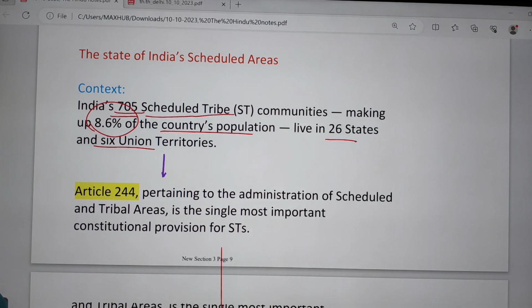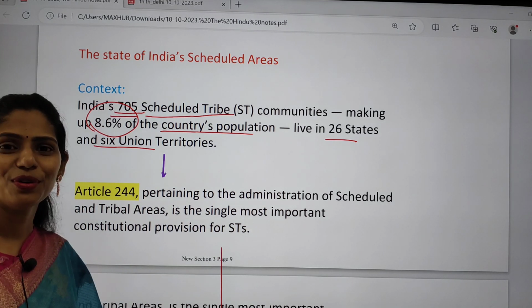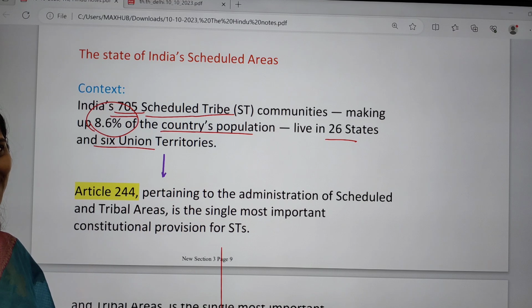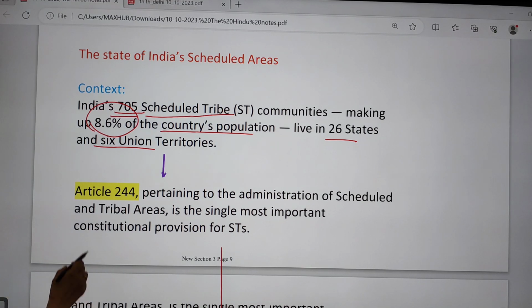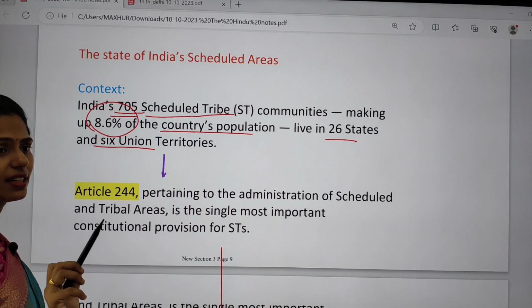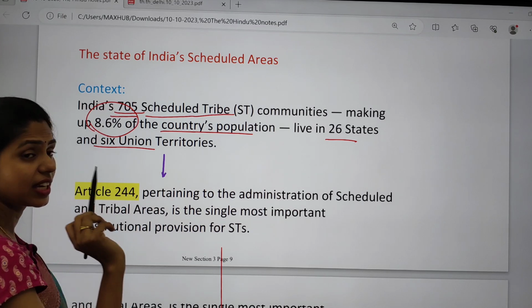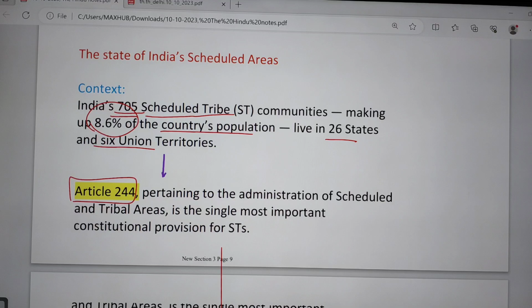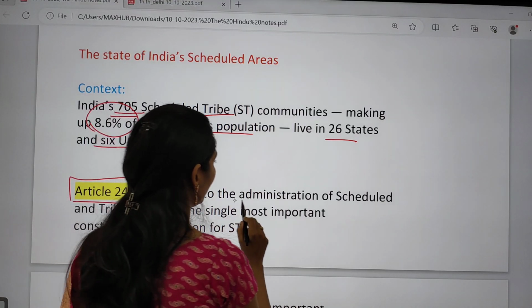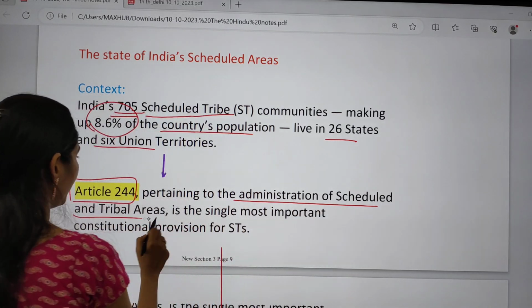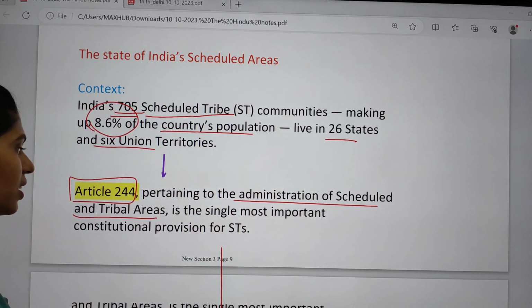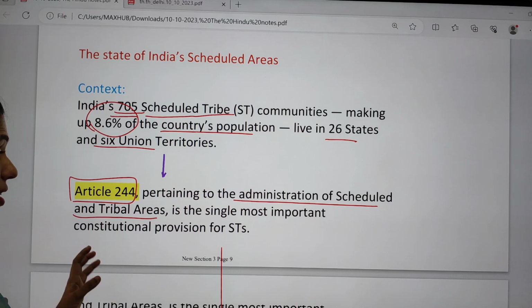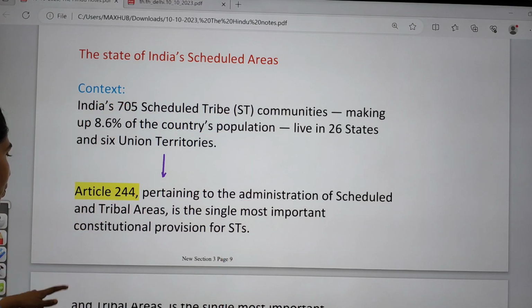So it is also very important. And please let me know in the comment box which state does not have scheduled tribes. Here you have to know some important articles related to scheduled tribes and scheduled areas. There is Article 244. Article 244 pertains to the administration of scheduled and tribal areas. So to administer these scheduled and tribal areas, we have Article 244.